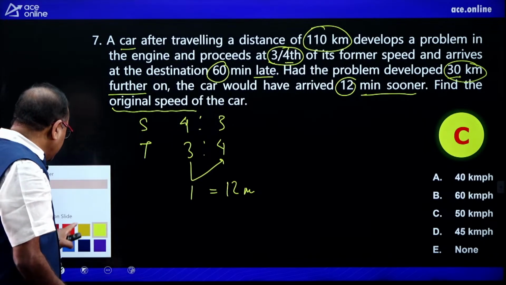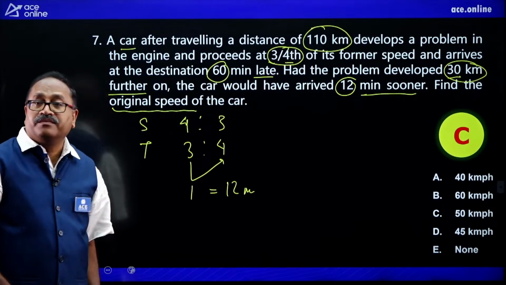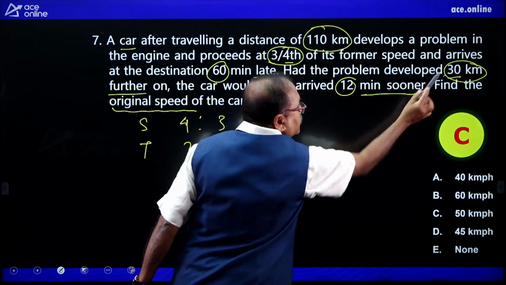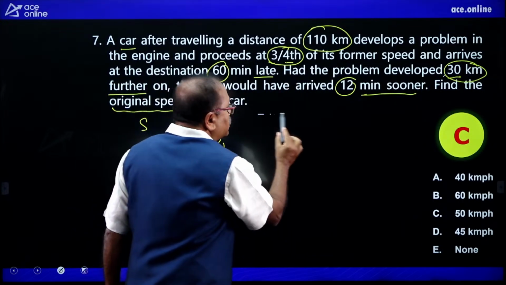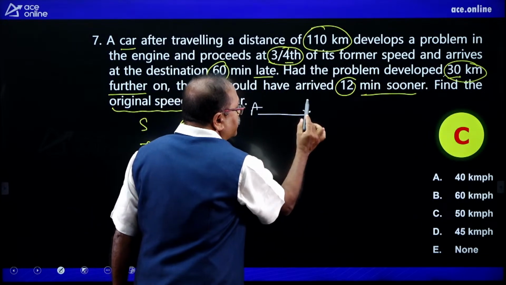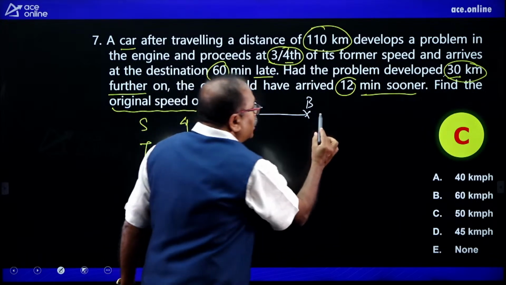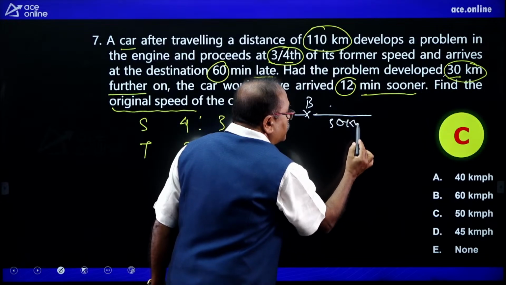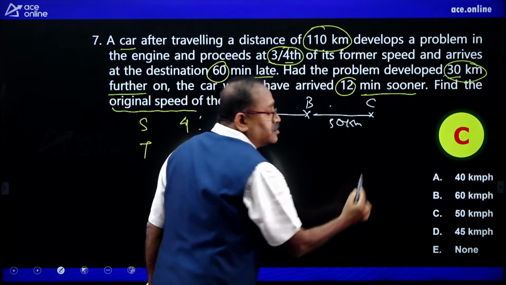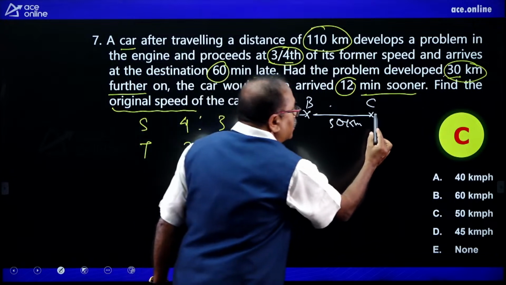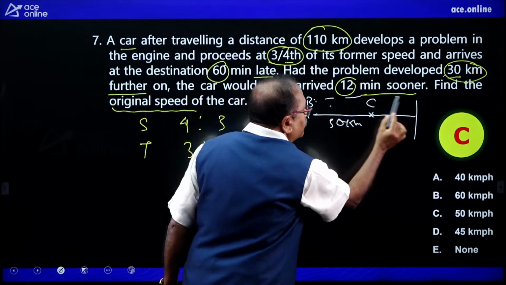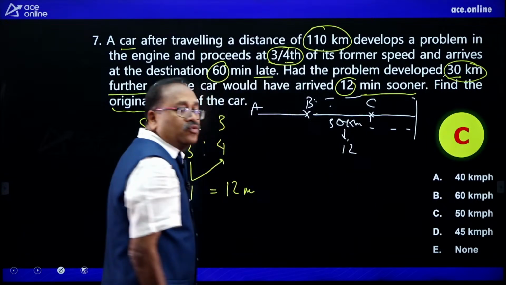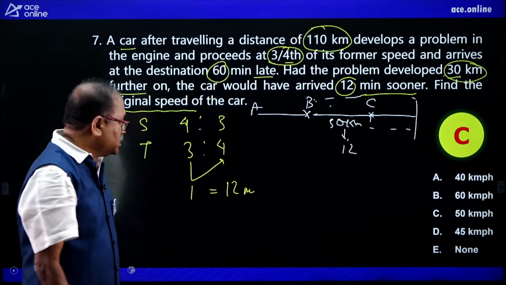Now, how is it? Hope this part is clear. Now, what is the usual time to cover this 30 kilometer? The accident has occurred over here, it starts at A and point B. Had the accident occurred after 30 kilometers, that is C, then how much time from this time to this time are you saving? 12 minutes you are saving, right?